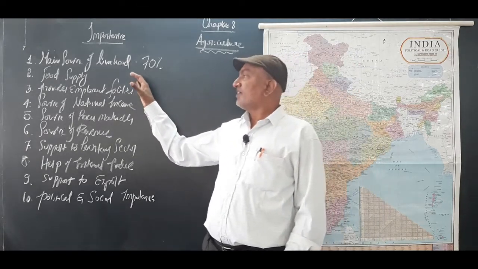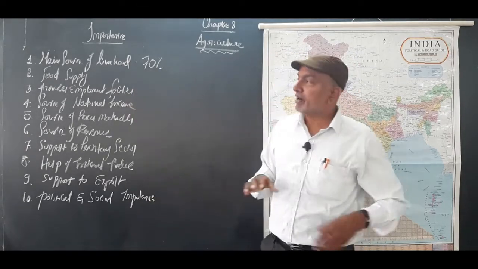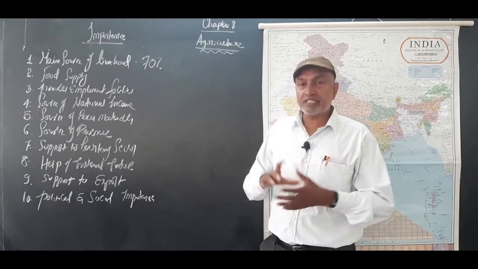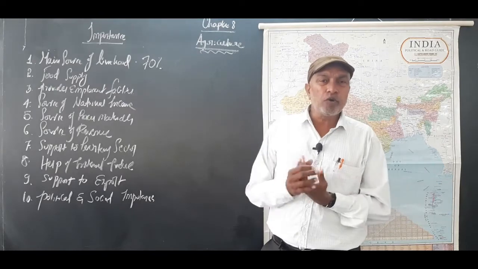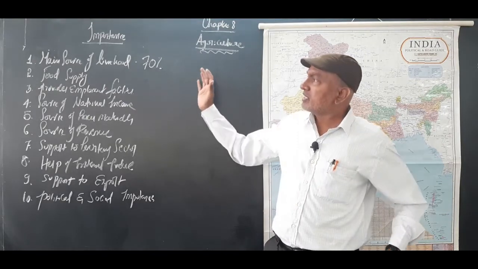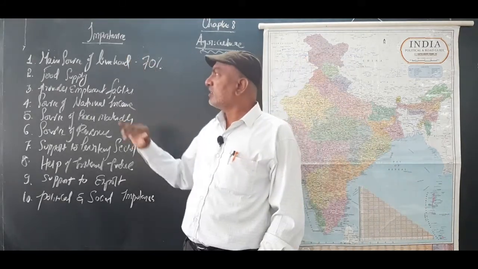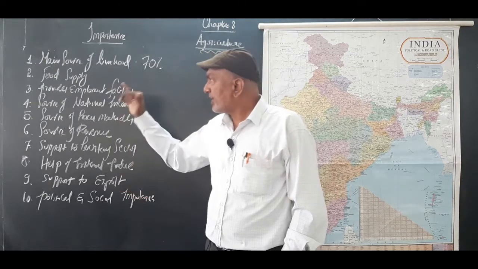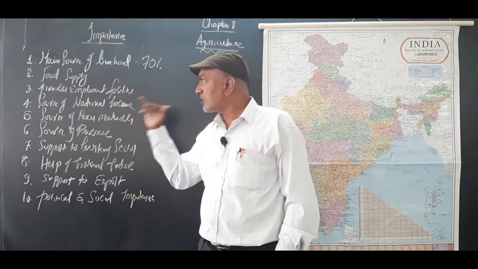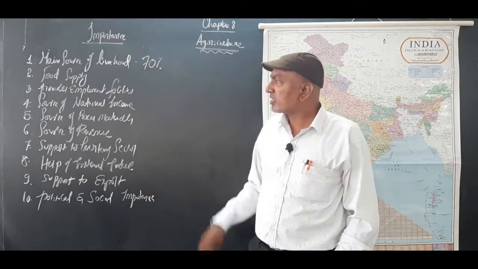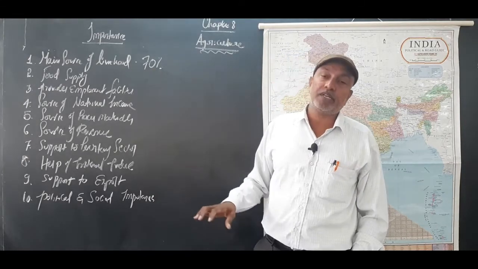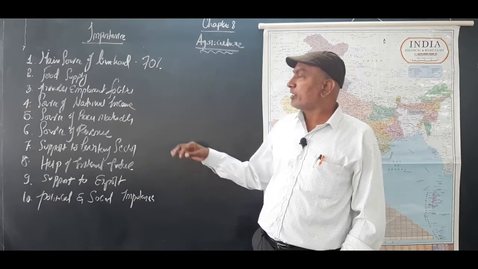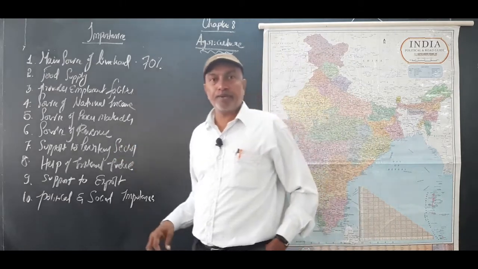Anyway, these are the first 5 points related to agricultural importance as a great concern for India. So agriculture is a main source of livelihood, food supply, provides employment opportunities, source of national income and source of raw materials. These are the first 5 points of greater importance, and other importance also may be related to the next.